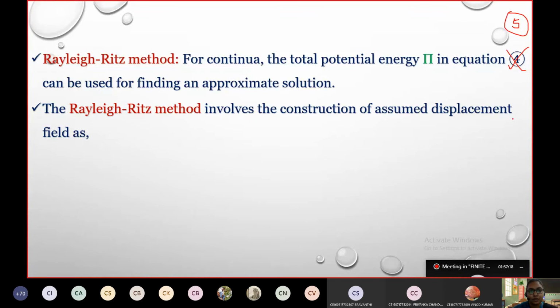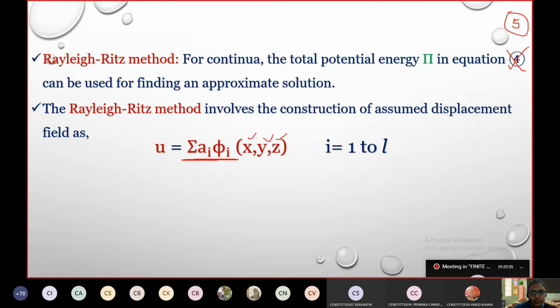Now the assumed displacement fields are like this. In x direction it is sigma ai phi i. This is the assumed displacement field in x, y and z direction, where i is taken from 1 to L. L, m, n are the points we are considering.